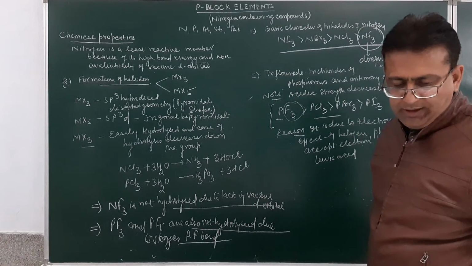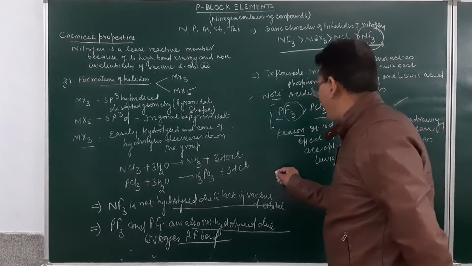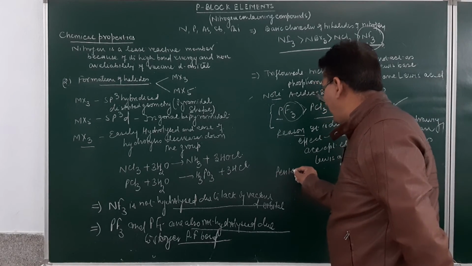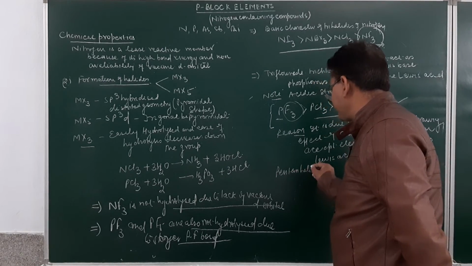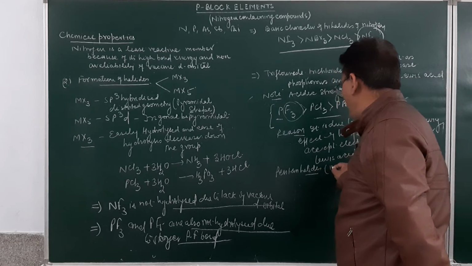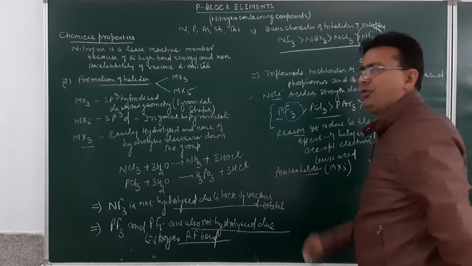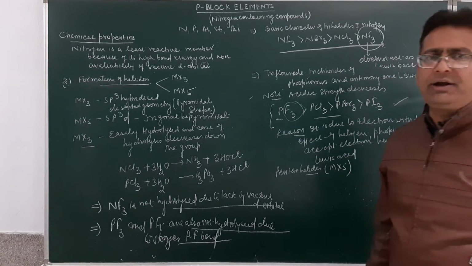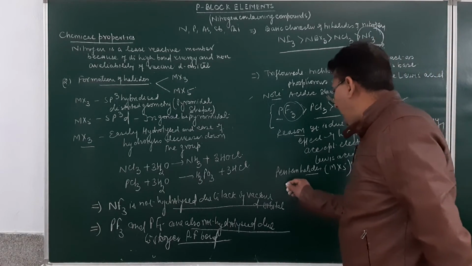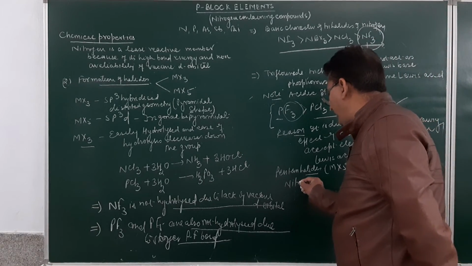Am I clear? Next will be pentahalides. If we consider pentahalides, they will be of type MX5. First question is, nitrogen does not form pentahalides. Why? Due to absence of vacant orbital.